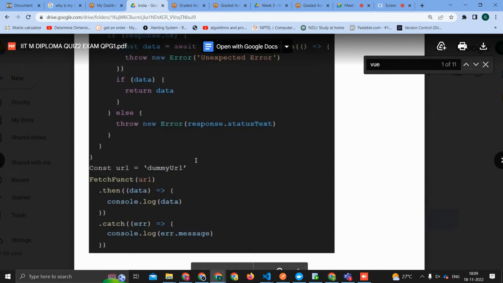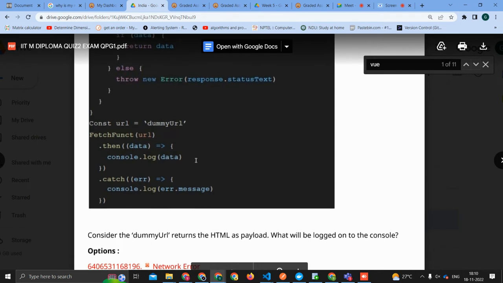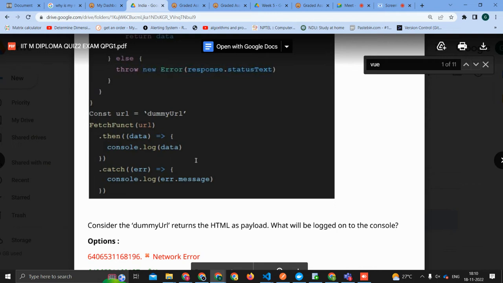So now const URL is equal to dummy URL, fetchFunc URL, then data console dot log data. Now catch error, console dot log error message. Consider a dummy URL returns the HTML as payload. What will be logged on the console?